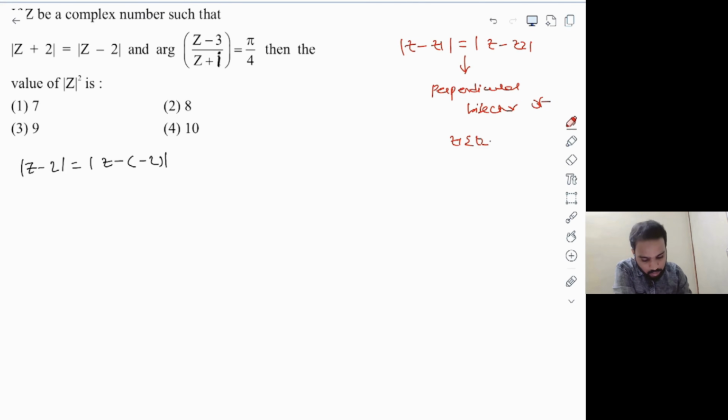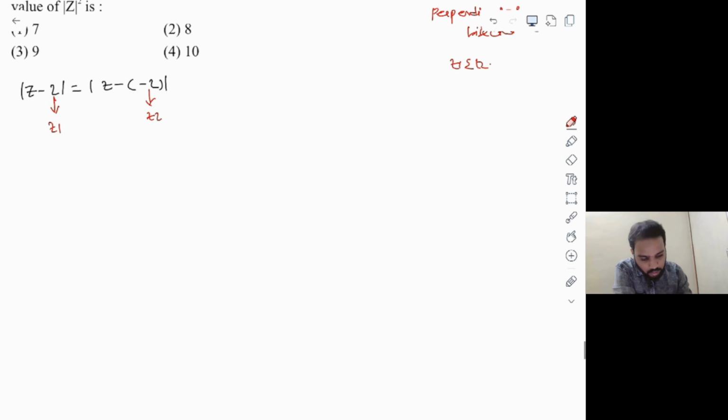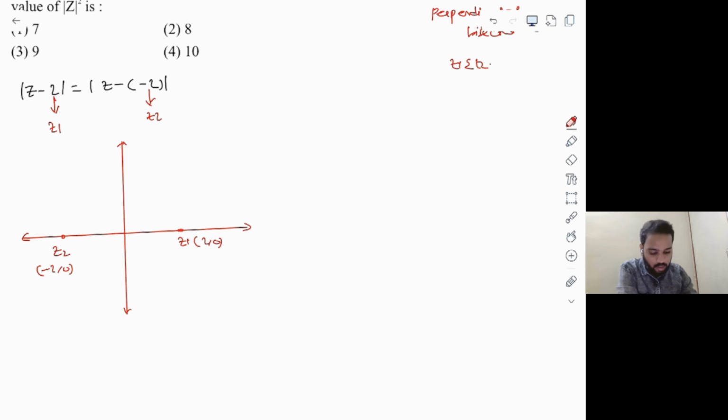So because of that, here you can notice this is z1, which is equal to 2, and z2 is clearly minus 2 here. And if you try to plot this, it is going to be something like this, because z1 is 2 comma 0. This is your point z1, which is 2 comma 0, whereas z2 is minus 2 comma 0, because it is minus 2, right? Now this is the line segment joining z1 and z2 here.